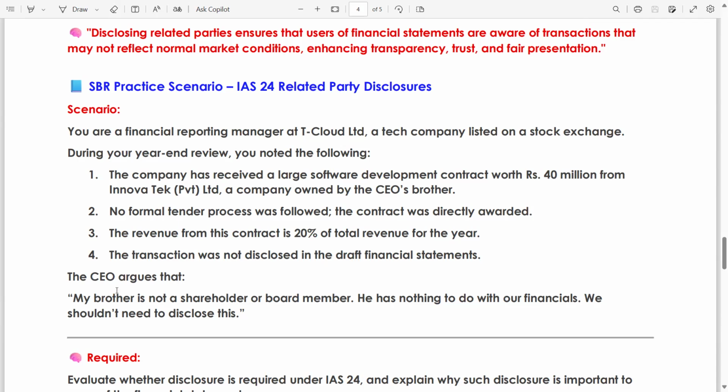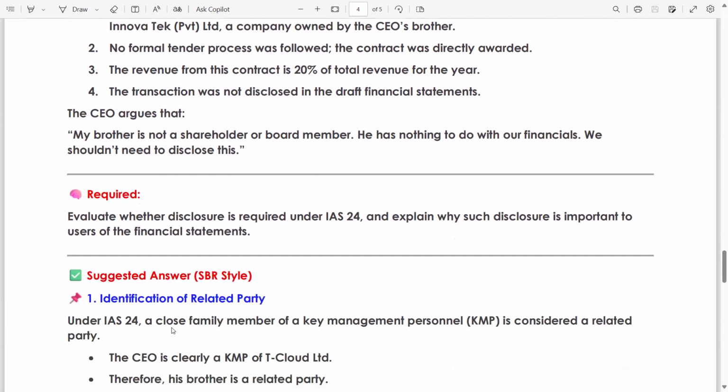The CEO argues that my brother is not a shareholder or board member. He has nothing to do with our financials. Oh my God, he has to do with your financials, as 20% of total revenue comes from this contract. What are you talking about, CEO? We shouldn't need to disclose this. Pathetic. Vague reply by the CEO.